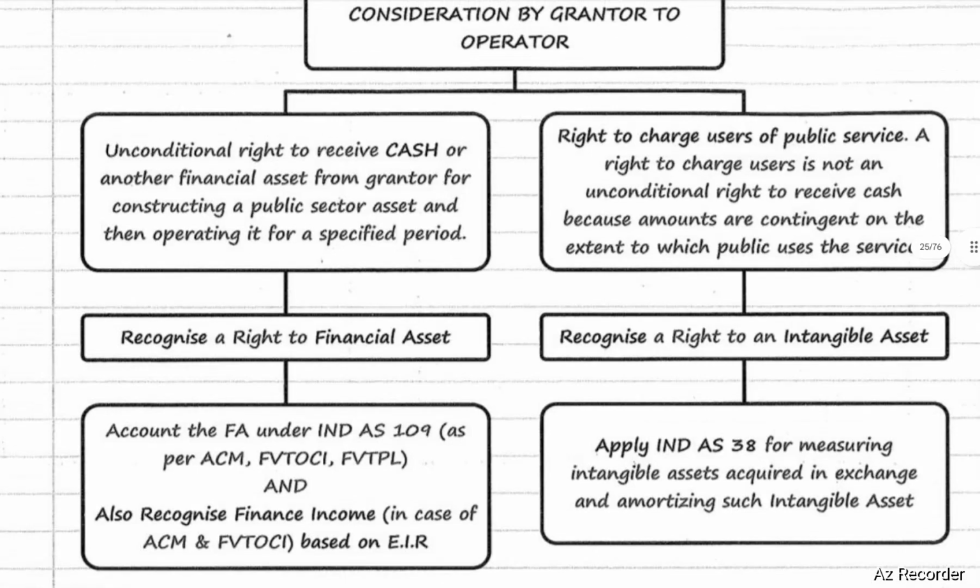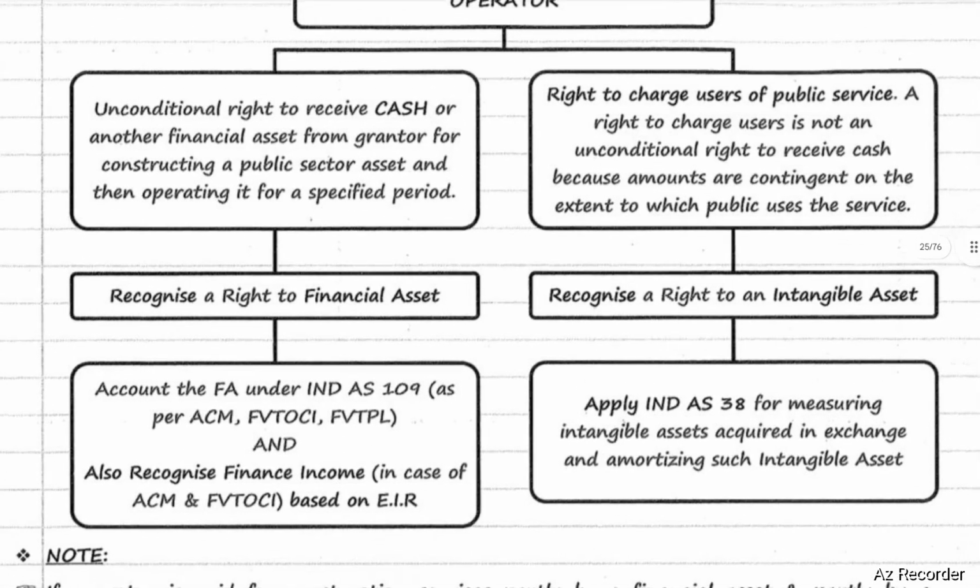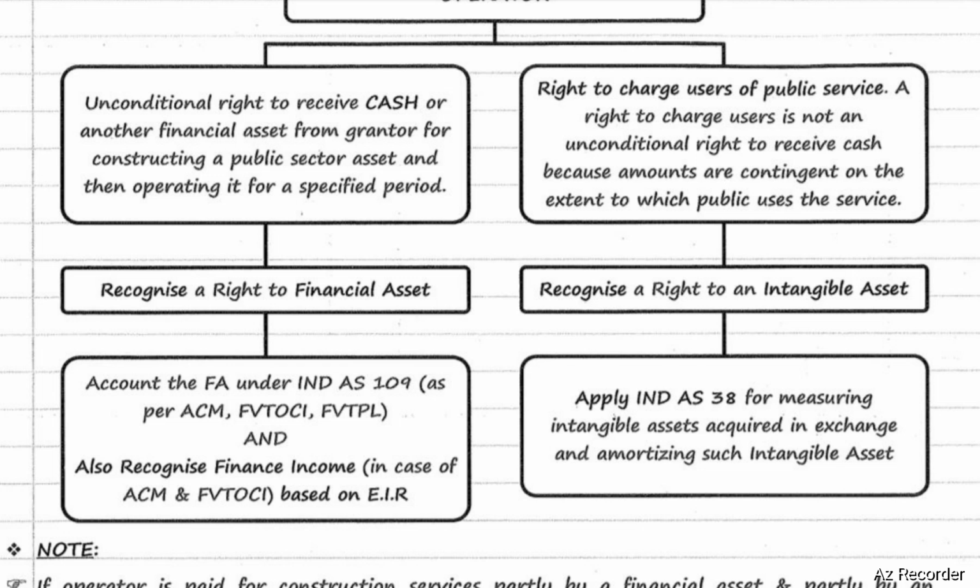In case of right to charge users of public service, a right to charge users is not an unconditional right to receive cash because amounts are contingent on the extent to which the public uses the service. In such a case, recognize a right to an intangible asset. Apply Ind AS 38 for measuring intangible assets acquired in exchange and amortizing such intangible assets. So in such a case, Ind AS 38 is applicable. We need to recognize the right to an intangible asset.